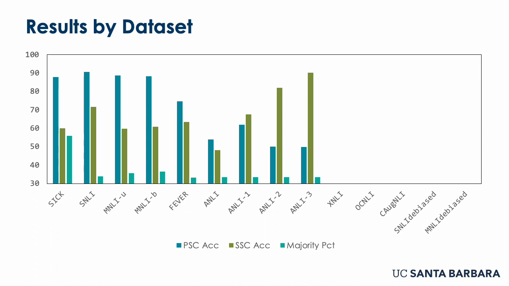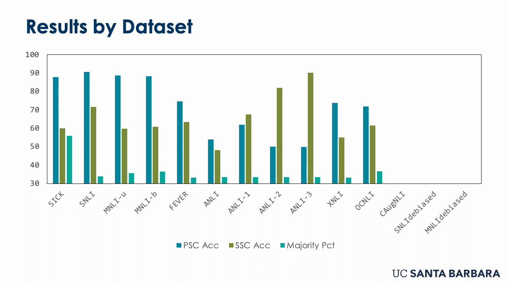The next cluster of datasets that we analyzed for this are the ANLI family of datasets. These were produced using an adversarial human-in-the-loop process where they tried to augment samples in specific regions to make it as hard as possible for a classifier. They did this in 3 steps, which we have marked as ANLI 1, 2, and 3. An interesting thing that we found is that although the paired sentence condition accuracy goes lower and lower as we move through those subsets, the single sentence condition accuracy actually gets higher and higher. So these datasets, through this adversarial process, actually start expressing more and more stereotypically hard to classify things in the paired sentence, but situations where the model can cheat very easily in the single sentence condition.